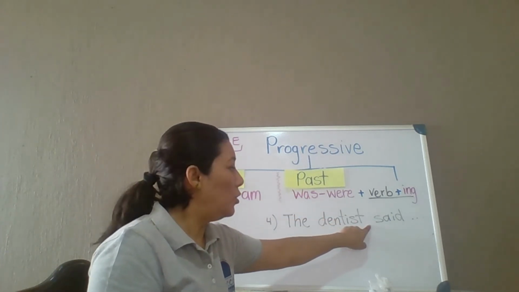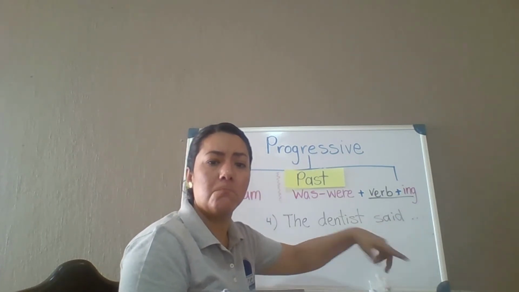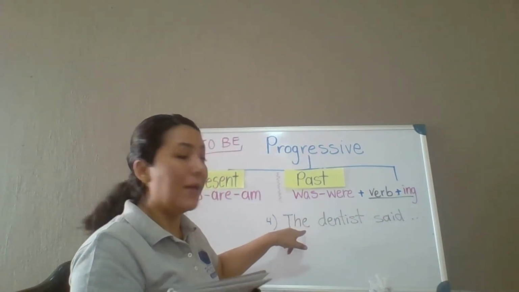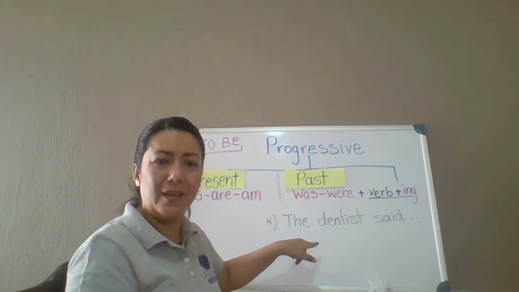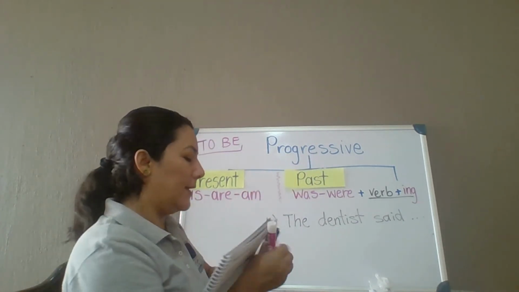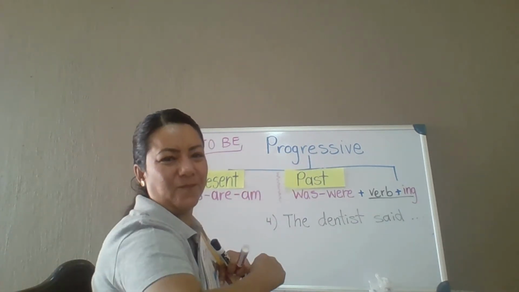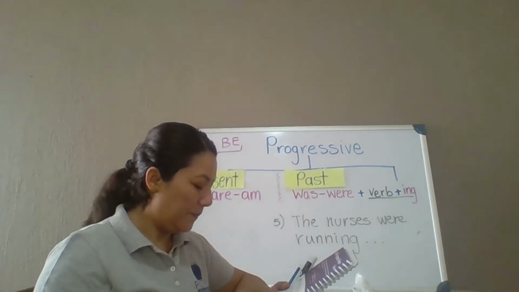No. Do you see a verb with ing ending? No. So, the dentist said to brush after every meal. Is that a sentence in past progressive? No, it isn't. So what do we do? Mark it with an X. Good. Ready for number 5.